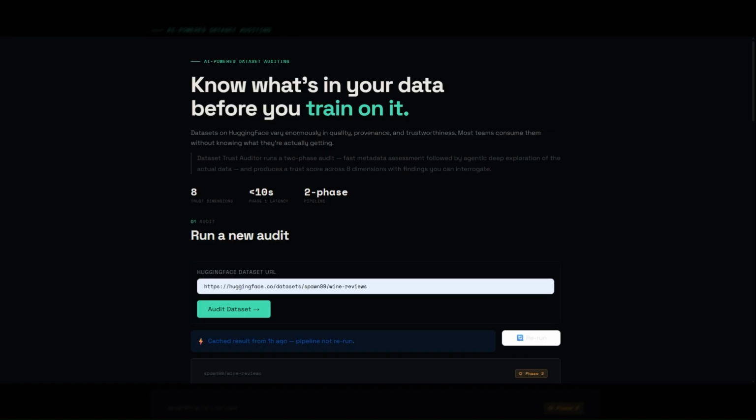The tool is live, the audit history is public, and the source code and documentation are available on GitHub. Try it yourself to know what's in your data before you train on it.